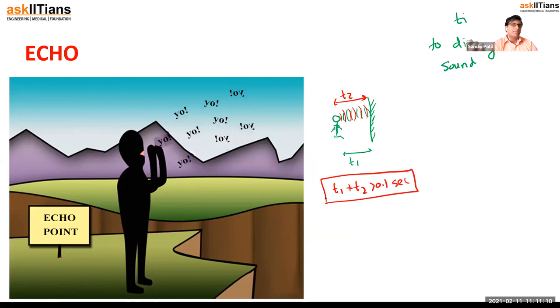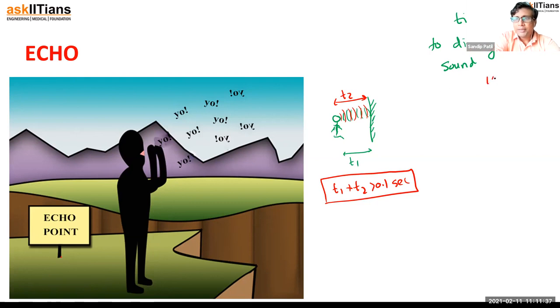So now consider the wall in front of you in your room is how far? Hardly 3 meters, or max if you have a very big room then it will be 4 meters. What is the time taken by sound to complete that distance? Let's consider the maximum, 5 meters. So it goes 5 meters and comes back 5 meters, so the total is 10 meters.